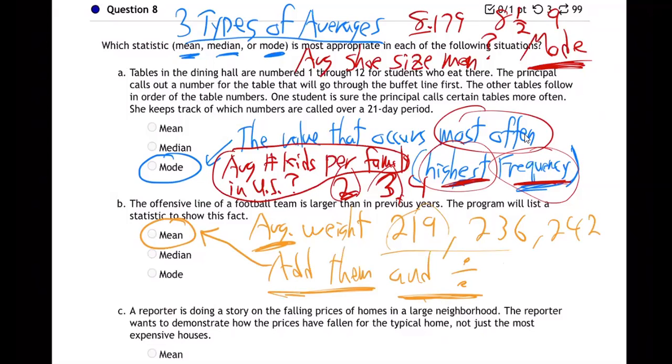But that's called a mean when you take 219 plus 236 plus 242, and then you divide by 3. I'm having some technical issues today. That's called mean. That's the kind of average you would want to do for weights on a football team.